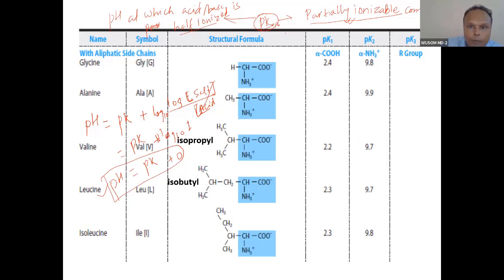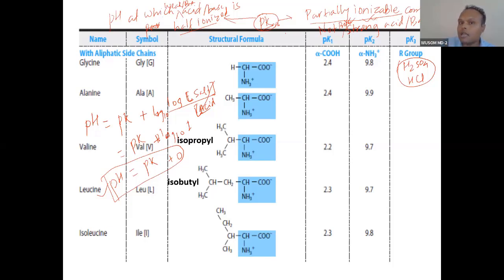This is a property of partially ionizable compounds, not a property of strong acids or strong bases. Very important, write this: it is a property of weak acids or bases. Organic compounds have weak acids or bases, not inorganic ones. Sulfuric acid is a strong acid, HCl is a strong acid. pK is not a property of these. pK is a property of weak acids and weak bases.